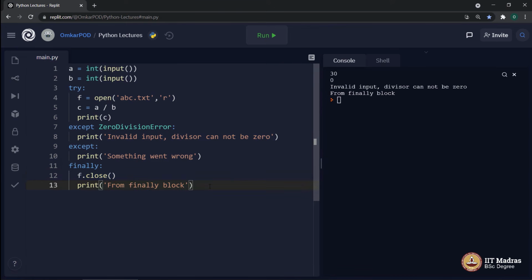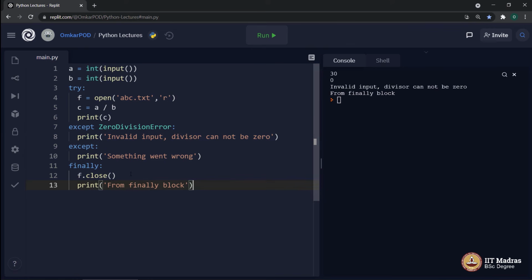So now I have one follow-up question with this, and now it is your responsibility to find the answer to this particular question. And the question is, what happens if an exception occurs in code which is written in the finally block?